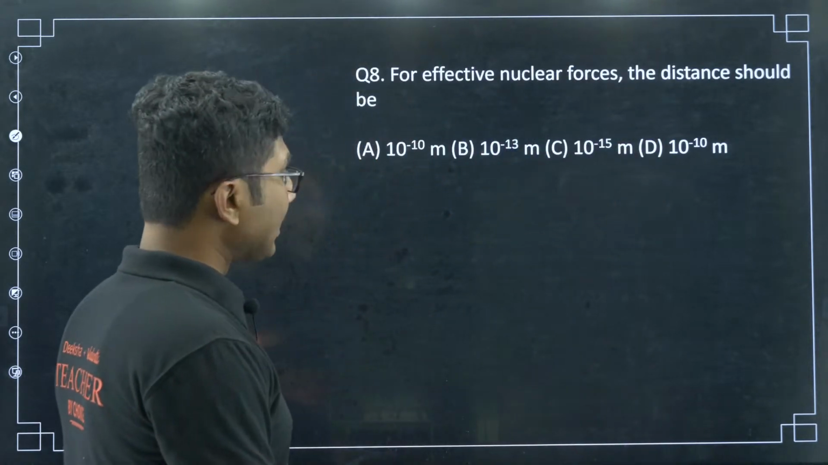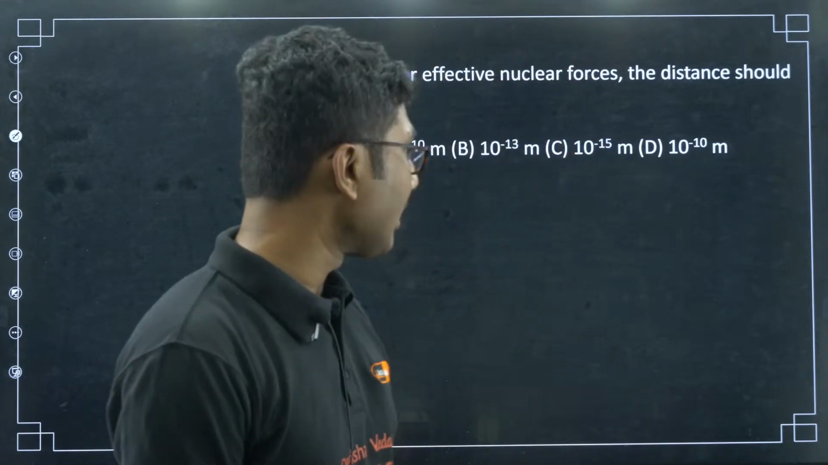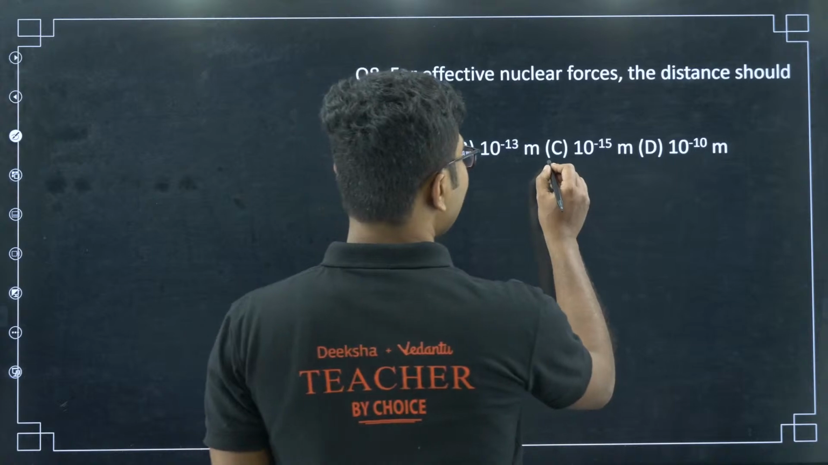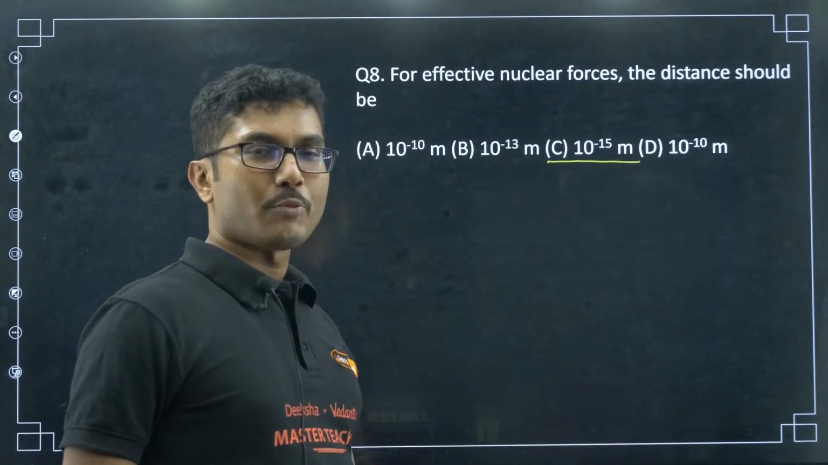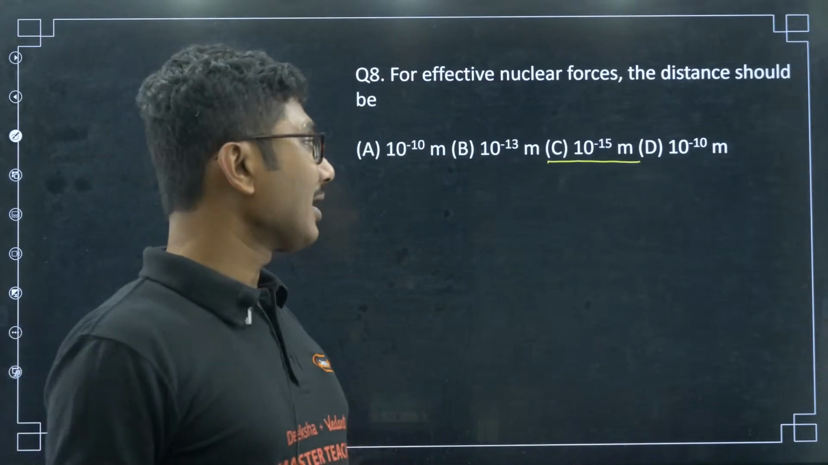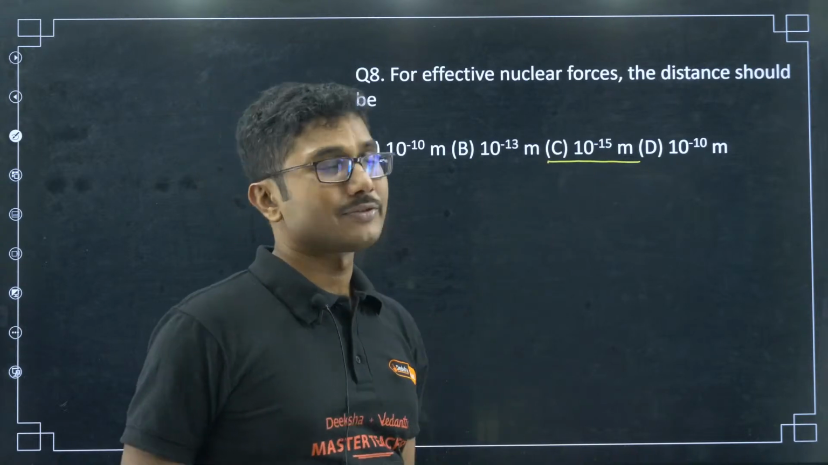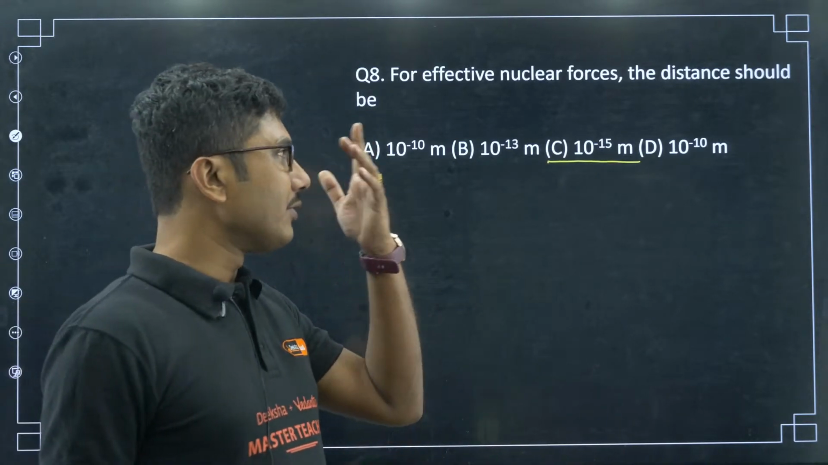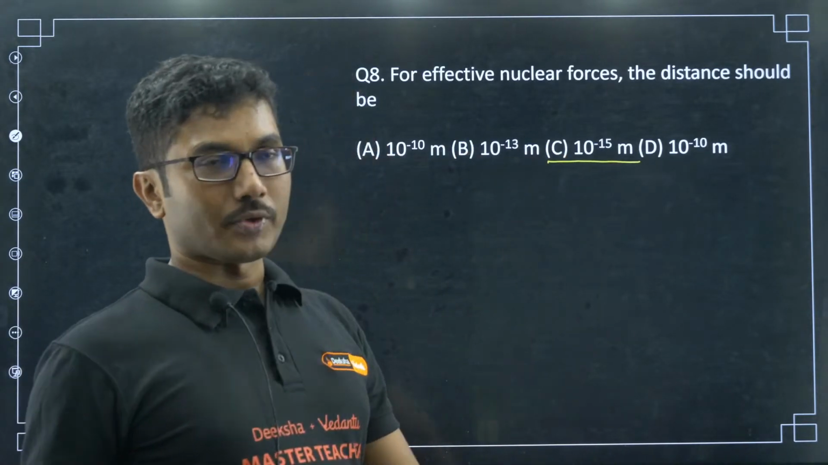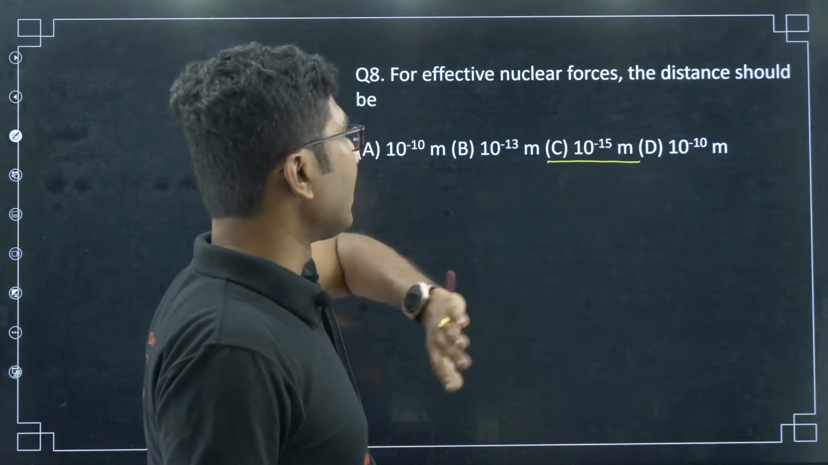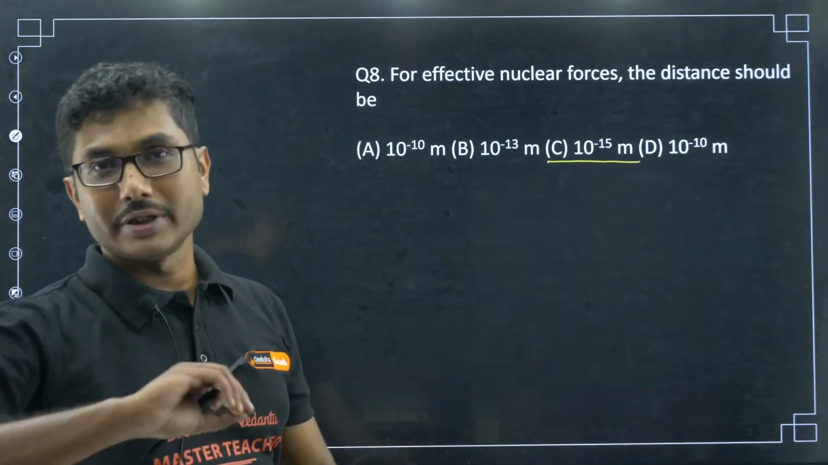7 B was correct. Now, on question 8, Shagupta is back after a long time. Yes, it is 1 to 1.5 femtometer, which is basically of the range of 10 to the power of minus 15 meter. So, this is the range of nuclear force. Outside that, nuclear force does not exist.